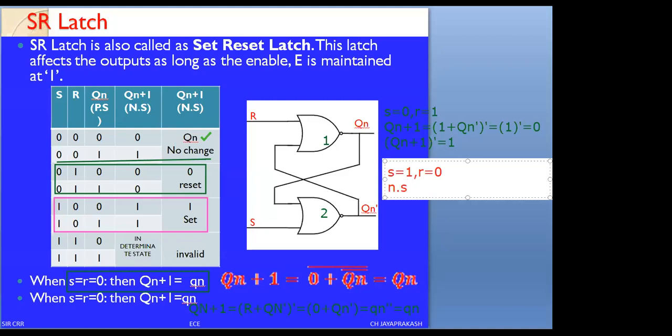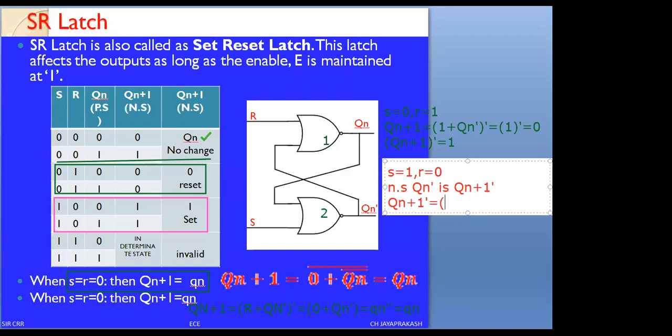What is the next state of Qn bar? This will be equal to Qn plus 1 bar. Therefore, I am writing Qn plus 1 bar equals, I have to write the equation.